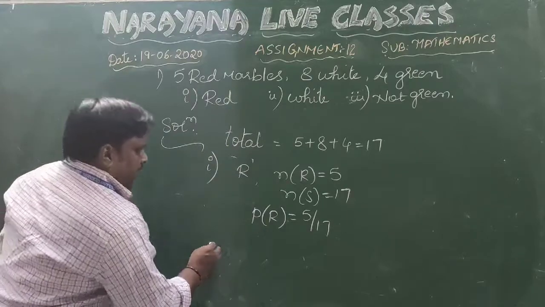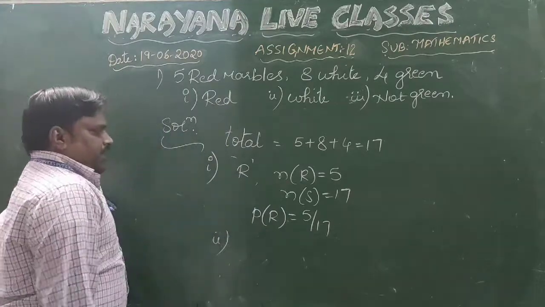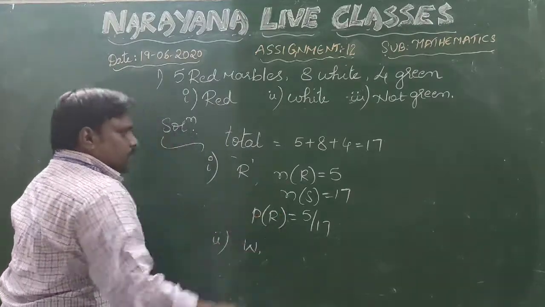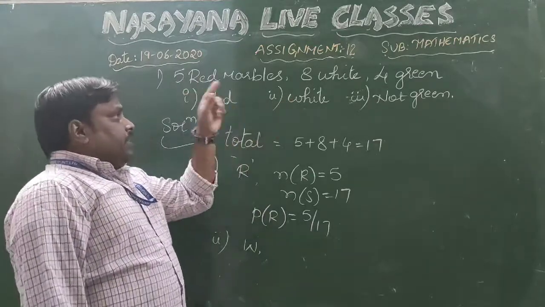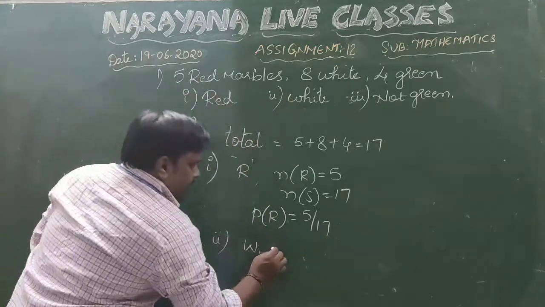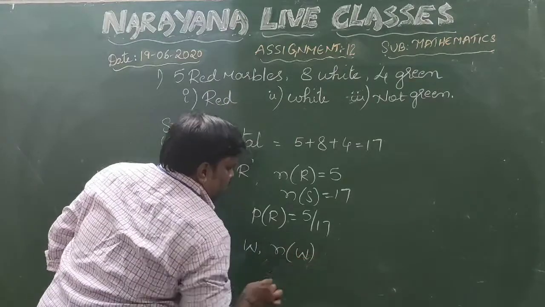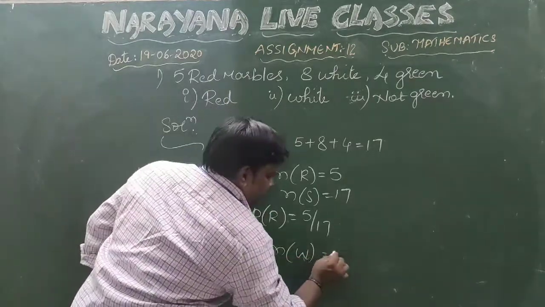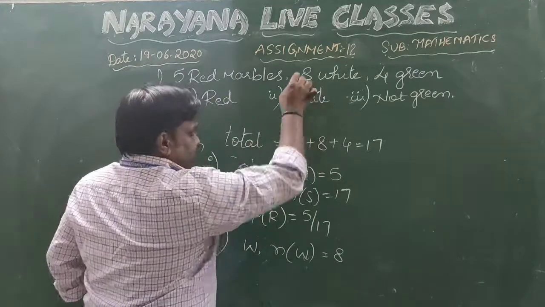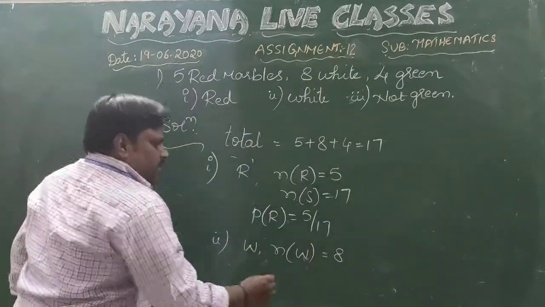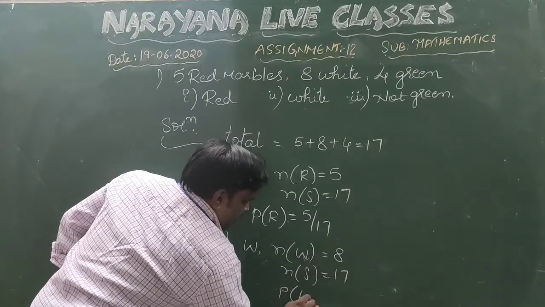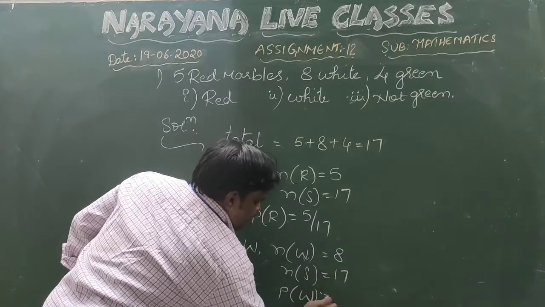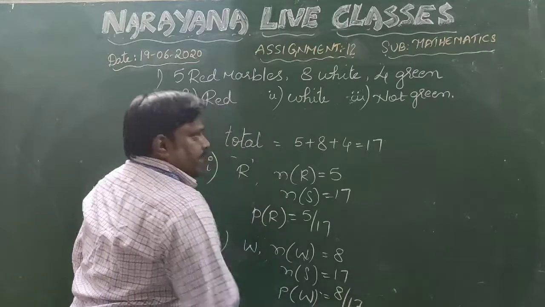Coming to the second one, white ball. If you take the event as W, we have to find out the probability of getting a white ball. So, N of W, favorable outcomes. How many number of white balls are there? 8. So, 8 will be the favorable outcomes. Total possible outcomes are 17. So, P of W is equal to 8 by 17.